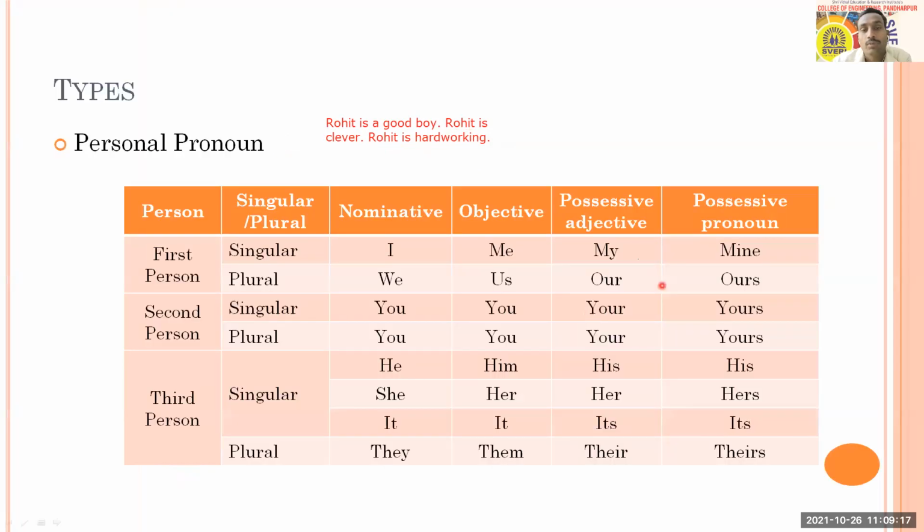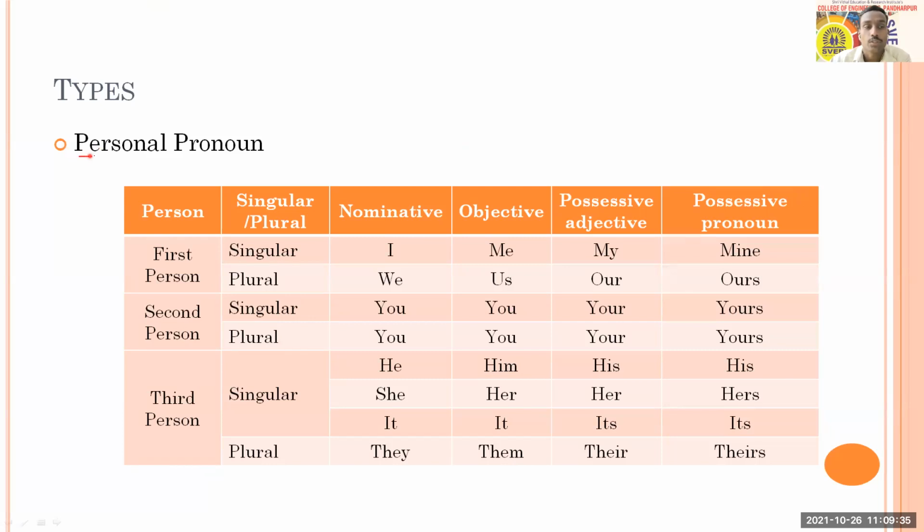With this we will go to the next slide and talk more about that. What are the types of pronoun that we will consider here? In case of types, we will talk about personal pronoun.